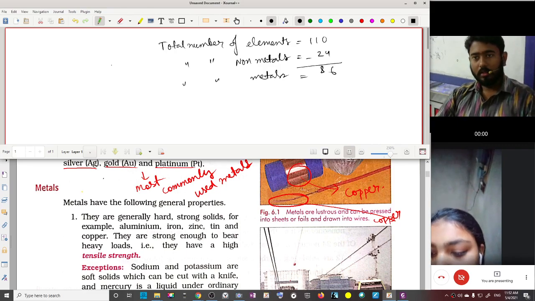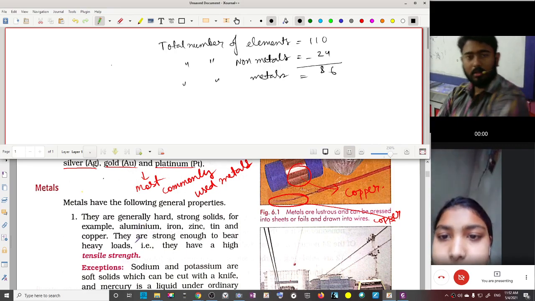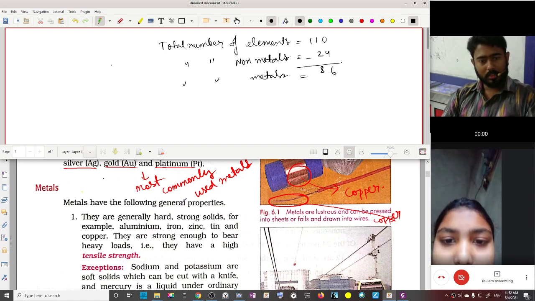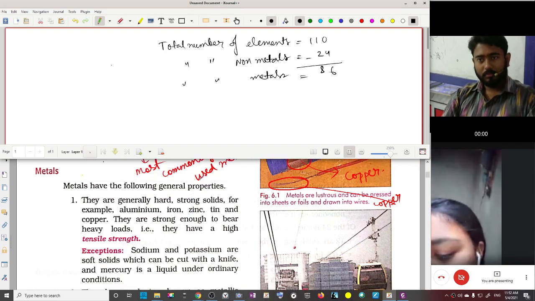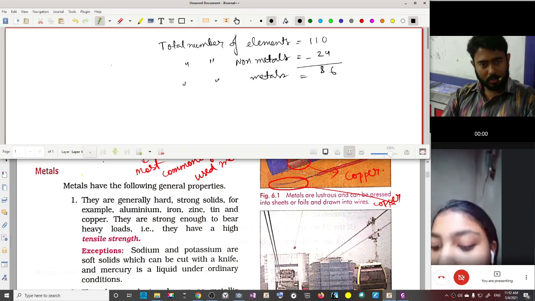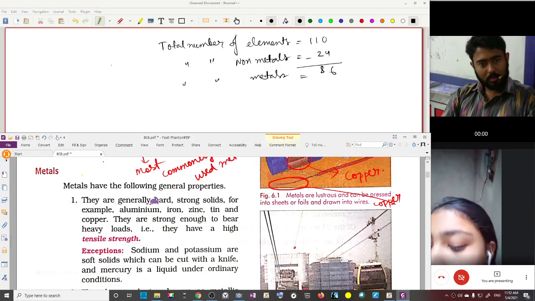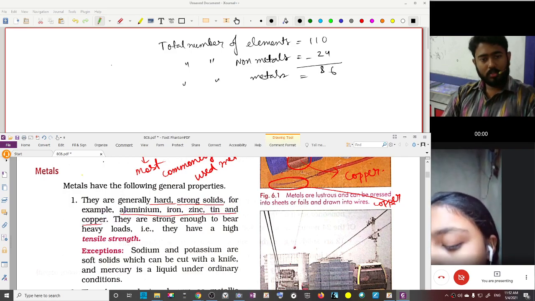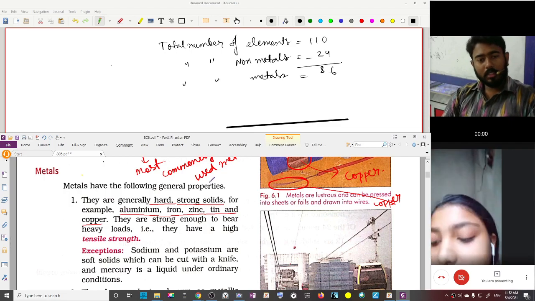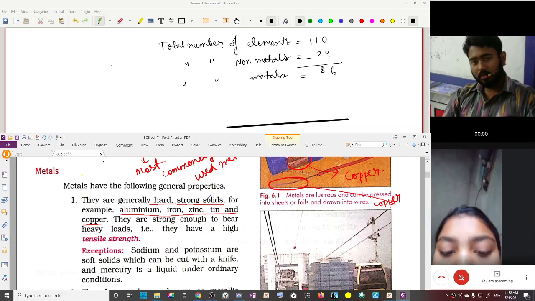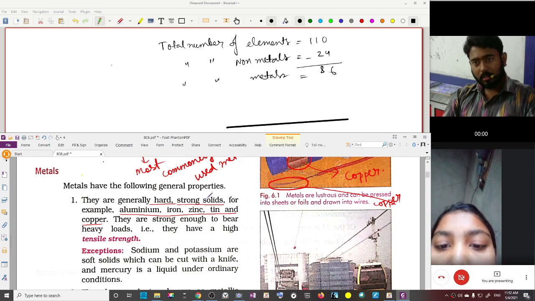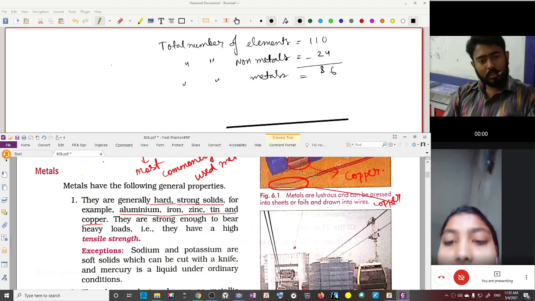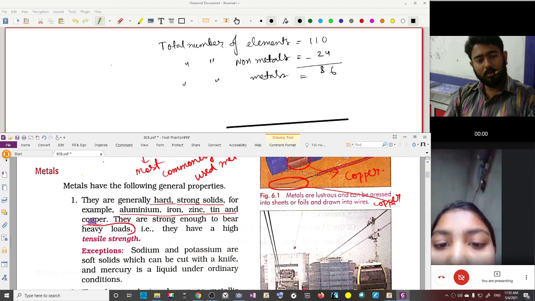Now, Rupali, read from here. Metals have the following general properties. They are generally hard, strong solids. For example, aluminium, iron, zinc, tin, and copper. They are strong enough to bear heavy loads. I just told you metals are generally hard and strong. They have a high tensile strength.